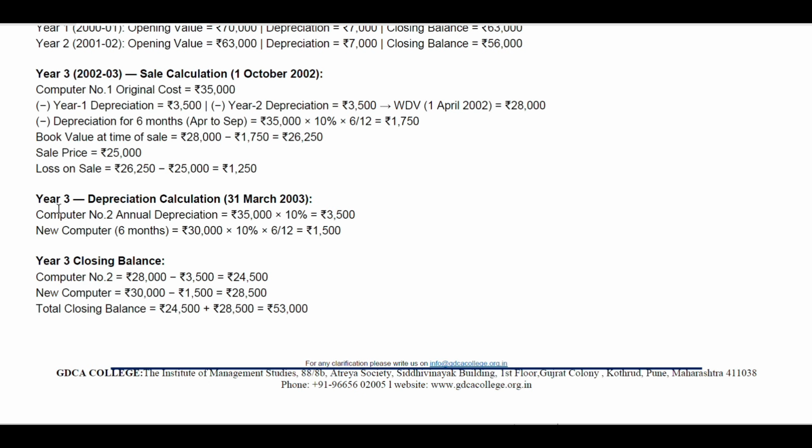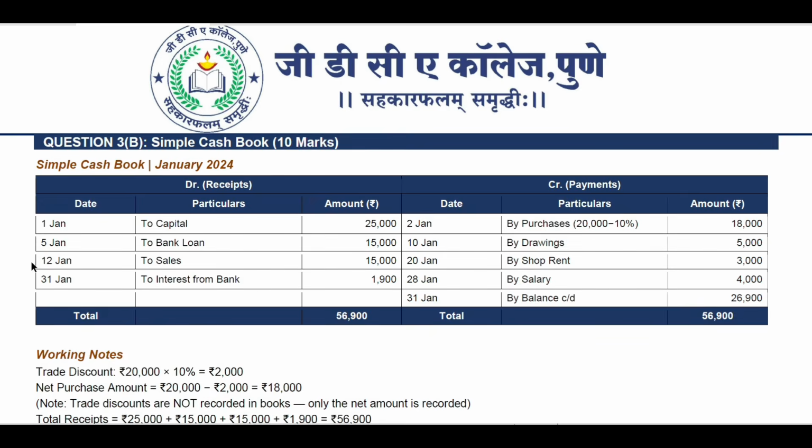On 31st March 2003, computer number 2, annual depreciation was 35,000 rupees by 10%, that is 3,500. For the new computer, 6 months depreciation: 30,000 original cost into 10% into 6 by 12, that is coming up to 1,500 rupees. How 1,500 rupees? 10% of 30,000 is 3,000 rupees, and half of 3,000 is 1,500. For 6 months we got to calculate, from April to September.